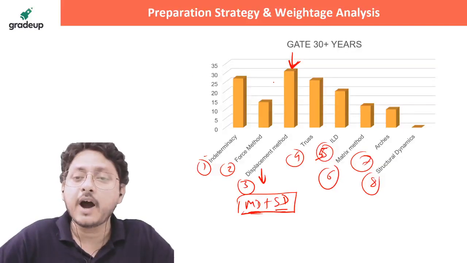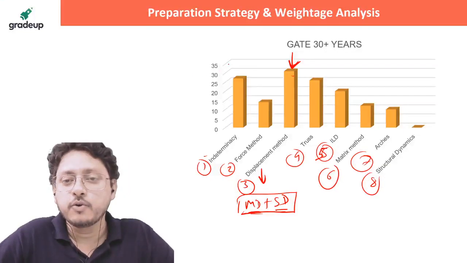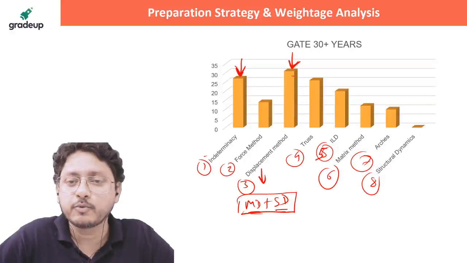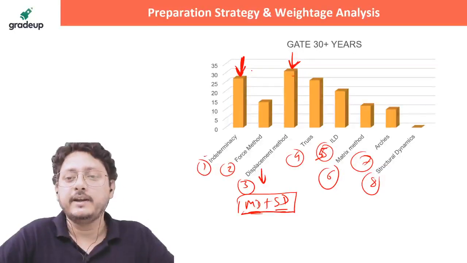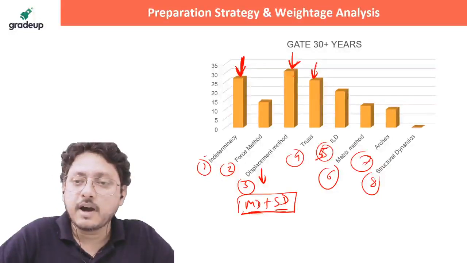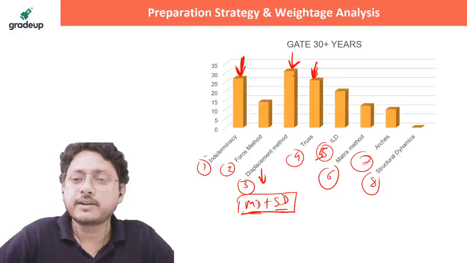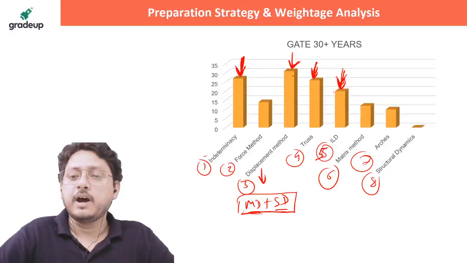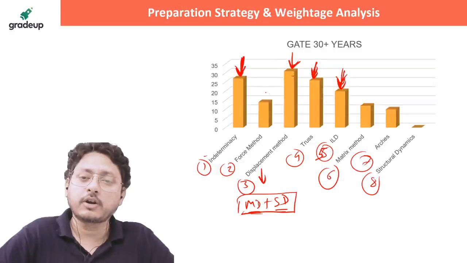Now, after that, which one is the most important? Of course, indeterminacy is the most important. You cannot leave it behind. Then after that, Truss. You should not leave behind the Truss. Then ILD, of course. And after that, you have the force method. If you are not comfortable in the force method, maybe you can leave it, no problem.